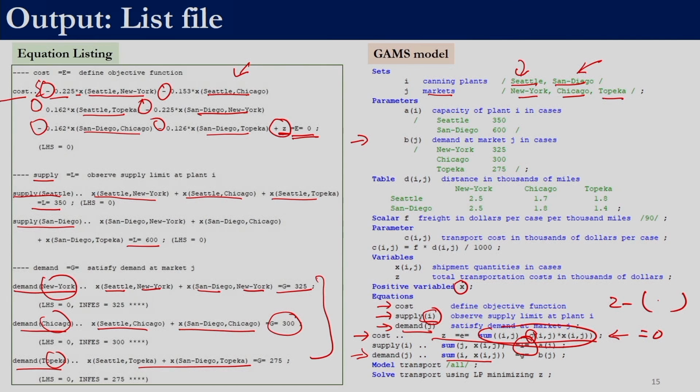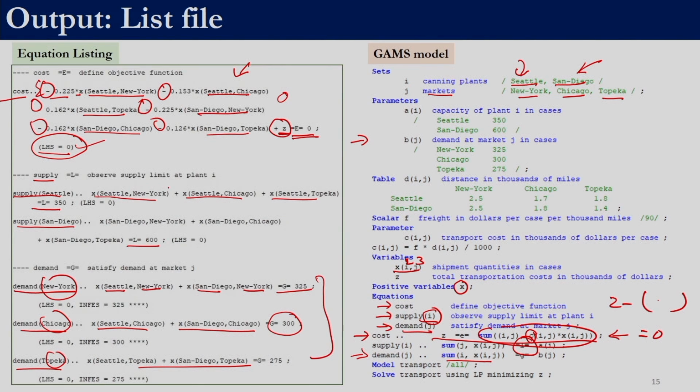Since in this problem we did not give default values, consider the default values of all these 6 variables. There are 6 variables because x is defined across i comma j, and i is 2 and j is 3. Since all the 6 variables are positive and we have not given any initial guess, GAMS by default takes a value of 0 for all the decision variables if we do not supply an initial value. If a value of 0 is taken, the left hand side will come out to be 0. That is why we have LHS equal to 0, and since 0 is equal to 0, this constraint is satisfied. So it does not indicate that there are any infeasibilities.